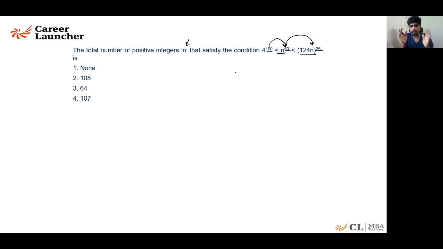So what comes to my mind when I look at this kind of a question, less than, greater than, is that we are comparing something. One thing is less than or more than the other. To compare that, we at least need to bring their powers to 1 power. So we have 4 power 100 less than n power 50 less than 124n power 25. What is the common power between them? The common power between them is 25.